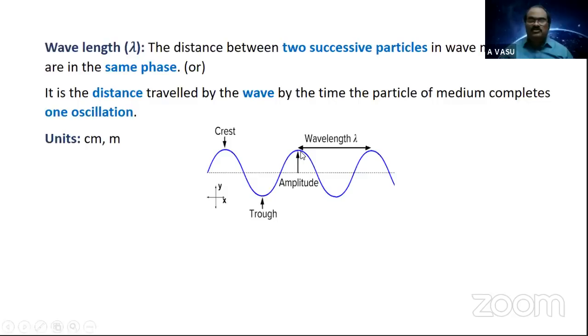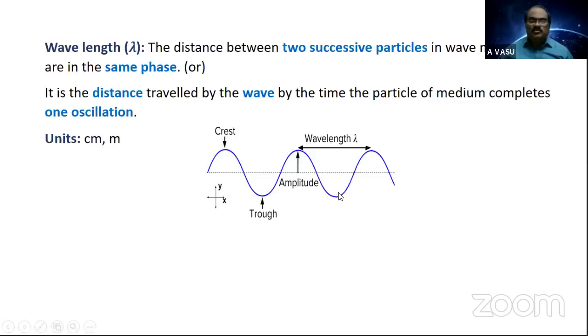How do you get the direction of the particle from the shape of the wave? By drawing a tangent, a touching line at this point. If I draw a tangent here and here and here, you get the same direction. So these two particles are said to be in the same phase. Therefore, the distance between two successive particles which are in the same phase is called wavelength.